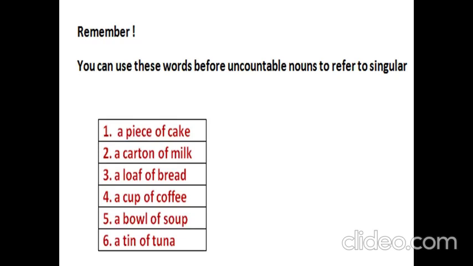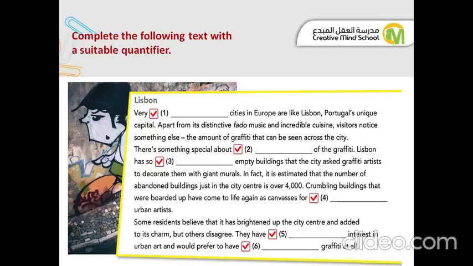Okay, now let's answer this exercise. Complete the following text with a suitable quantifier. Okay, let's start. Very few cities in Europe are like Lisbon, Portugal, a unique capital.